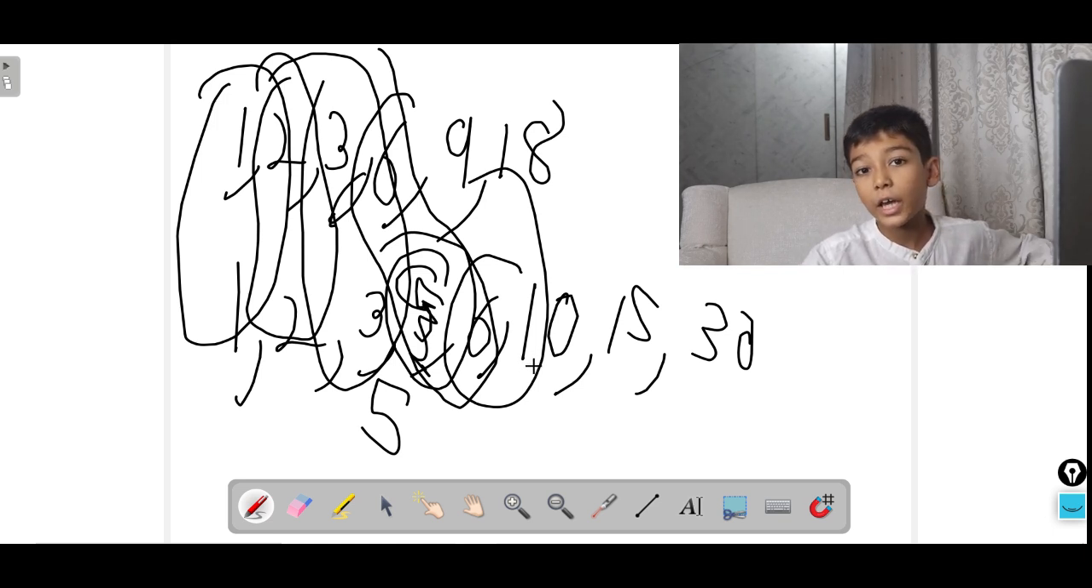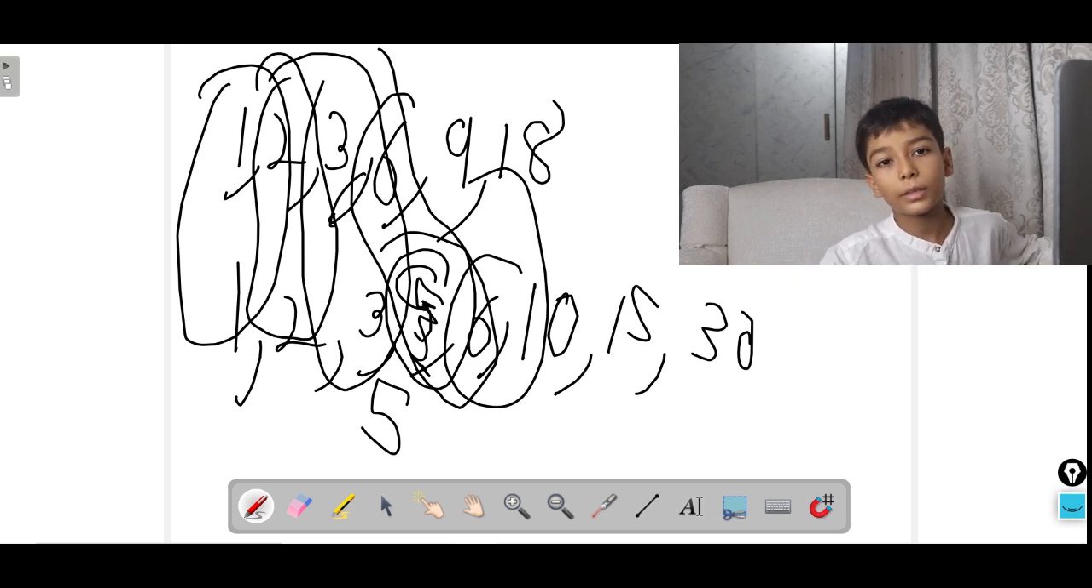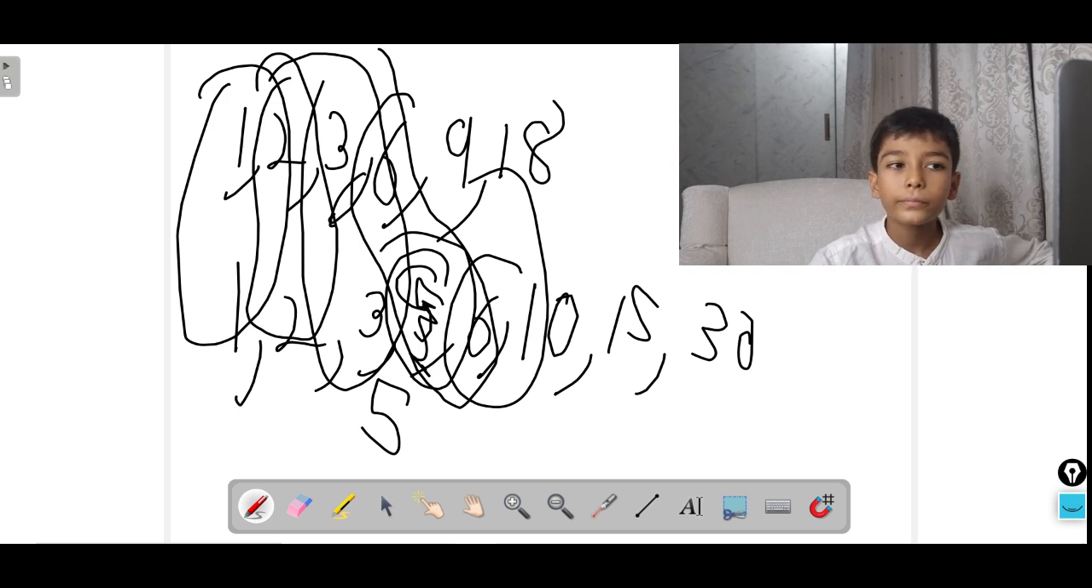This means if I have 18 pencils and 30 erasers, I can make 6 equal sets. Each set will have 3 pencils, 18 divided by 6, and 5 erasers, 30 divided by 6. And nothing will be left.